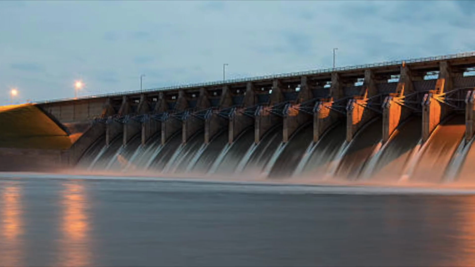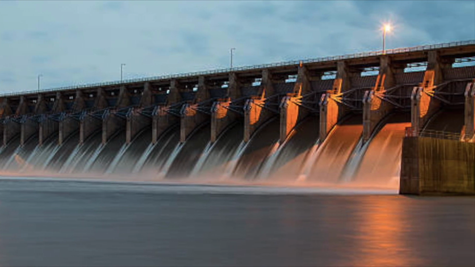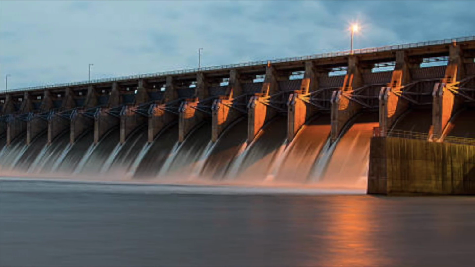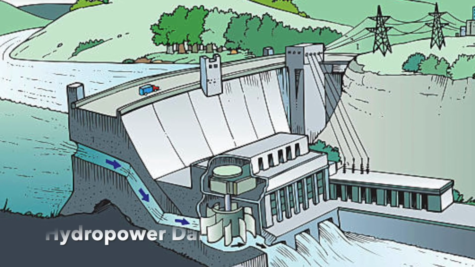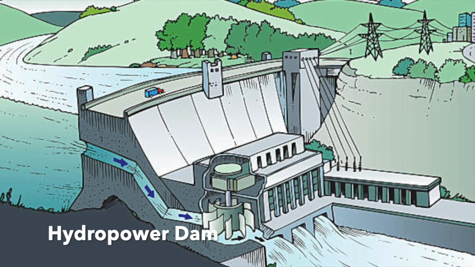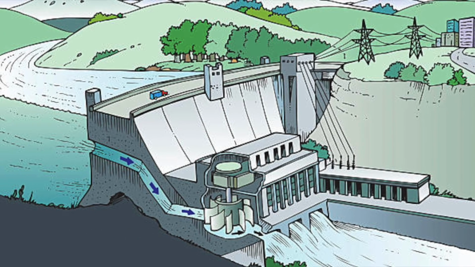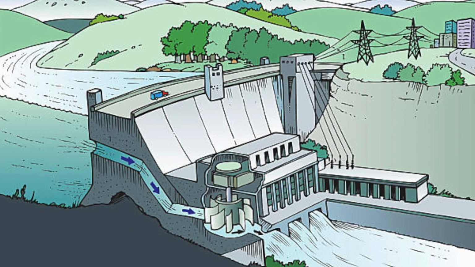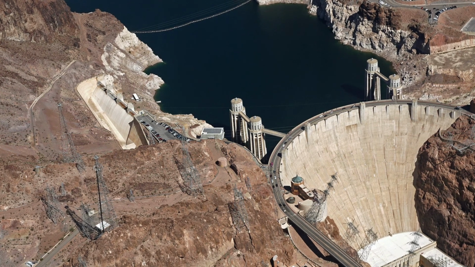A diversion dam is used to reroute the flow of the river from its natural flow to a new water course. Hydropower dams store water that is able to be converted into energy through the process of water flowing down and the potential energy, which is stored energy, being converted into kinetic energy, which is the energy of motion. So you may be wondering, why are dams built in the first place?